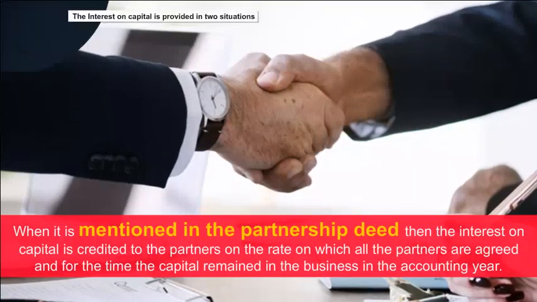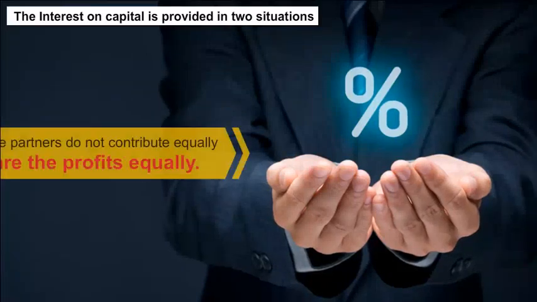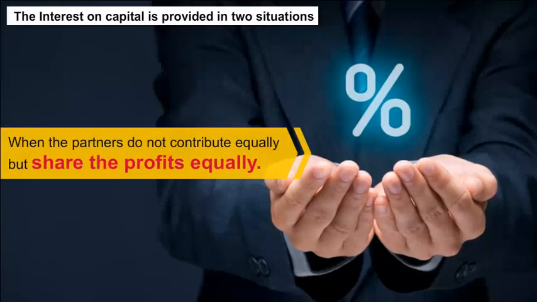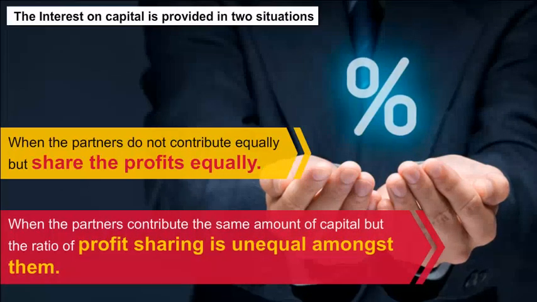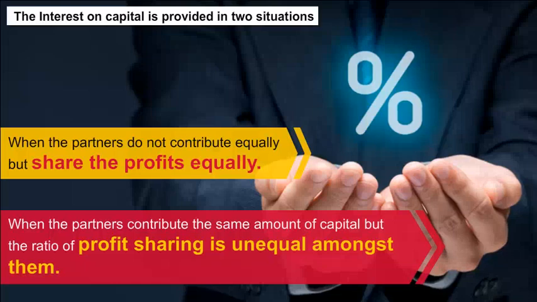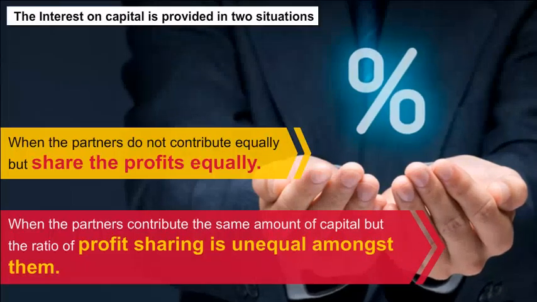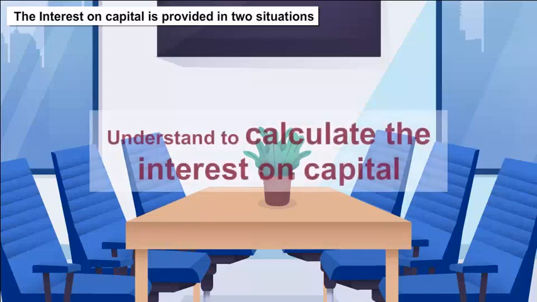The interest on capital is provided in two situations: when the partners do not contribute equally but share the profits equally; when the partners contribute the same amount of capital but the rate of profit sharing is unequal amongst them. Let us take the help of a few examples to understand how to calculate the interest on capital.